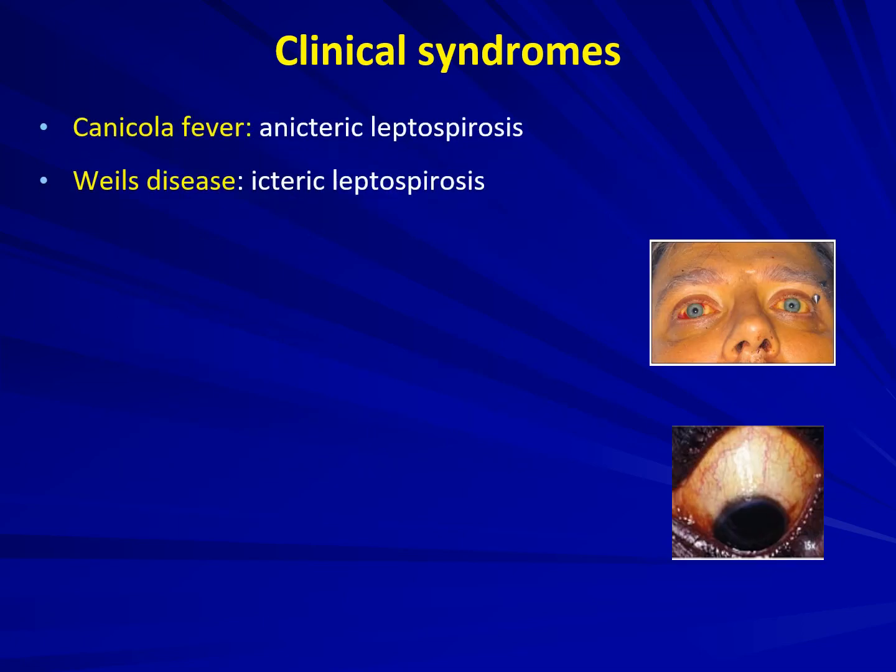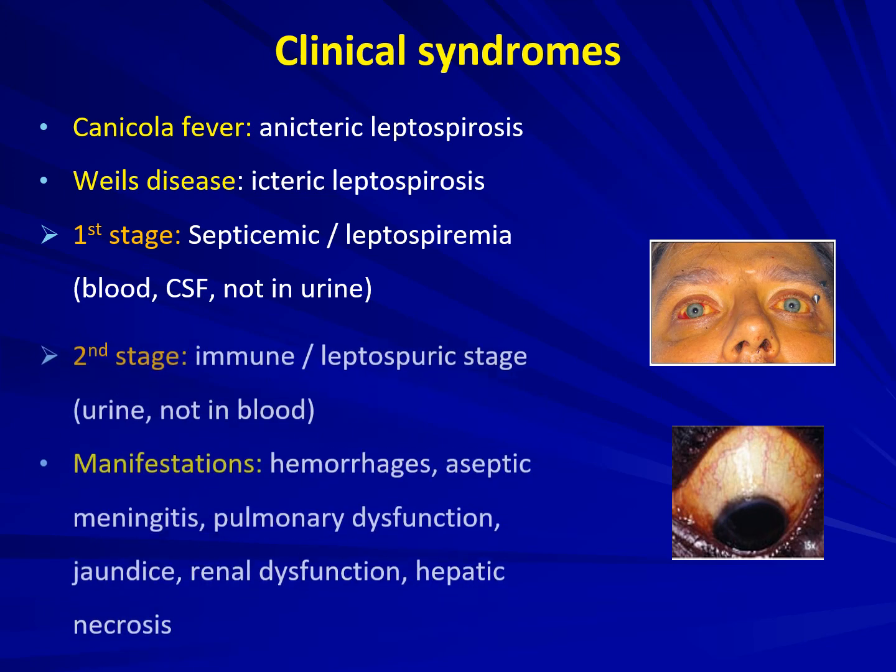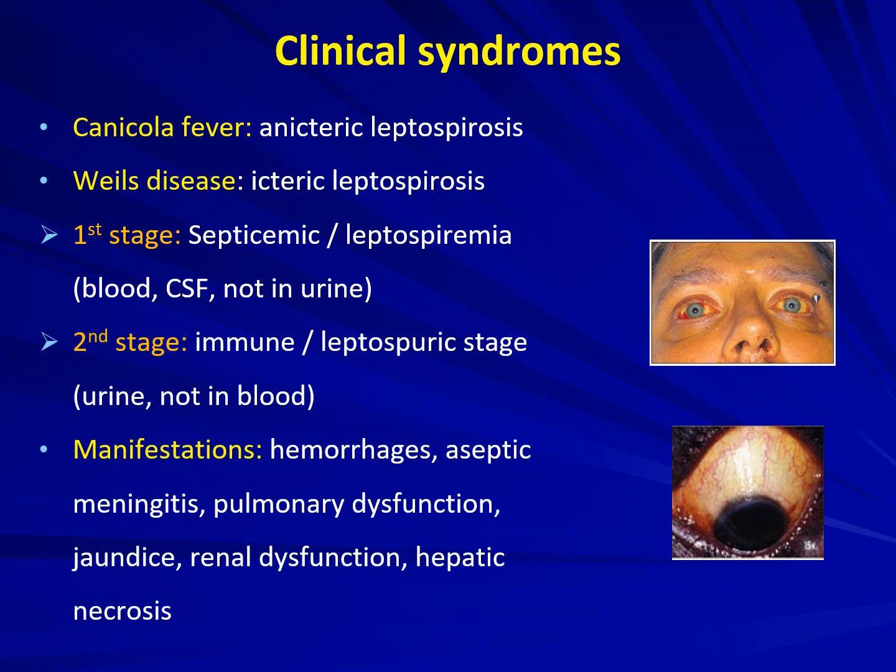Now let's check into the clinical syndromes. It presents as canicola fever and Weil's disease. Canicola fever is anicteric leptospirosis. Weil's disease is an icteric leptospirosis. There are two stages. The first stage is a septicemic or leptospiremic stage, wherein the organism is present in the blood and the CSF, but it is not present in the urine. And the second stage is an immune or a leptospiruric stage, wherein the organism is present in the urine and it is not present in the blood.